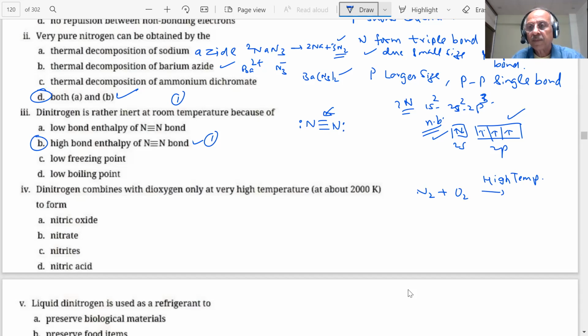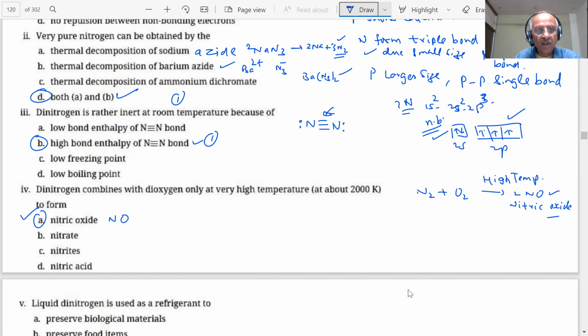Sir, NO. This is called nitric oxide, student. In the atmosphere also, nitrogen and oxygen can combine if the temperature goes very high. The correct answer is A, NO.